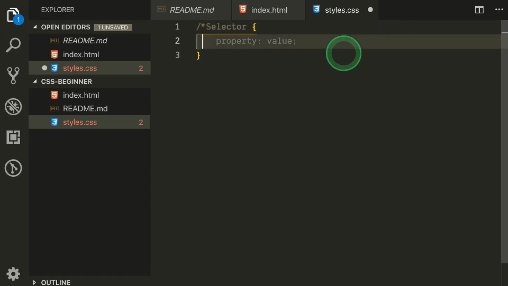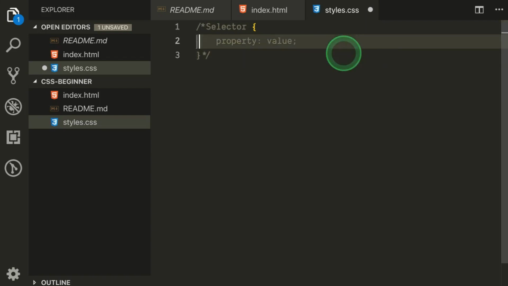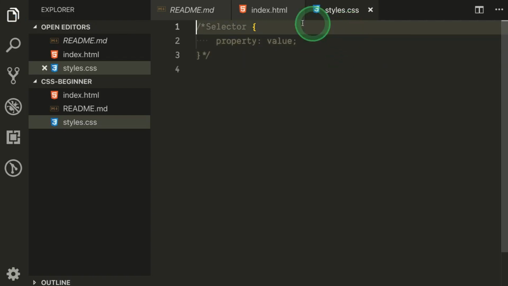Now how to comment a style in a style sheet? You can use slash and then star and then closing. So this is how you comment out a style.